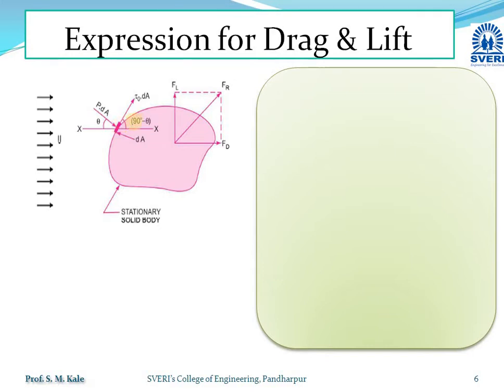The body consists of a number of such small elemental areas. Out of them, for study purposes, I am going to consider only one elemental area, which has the area dA.